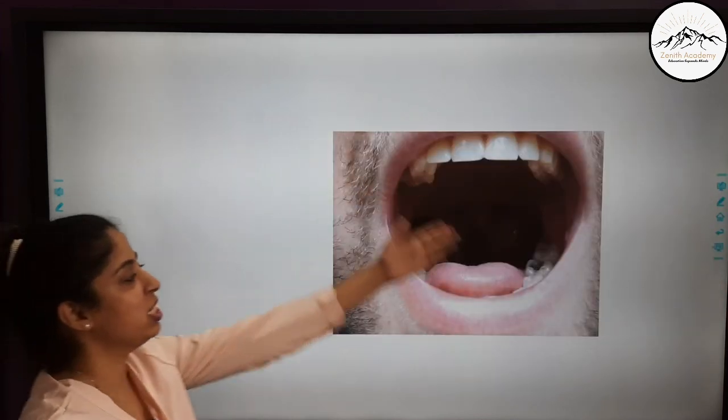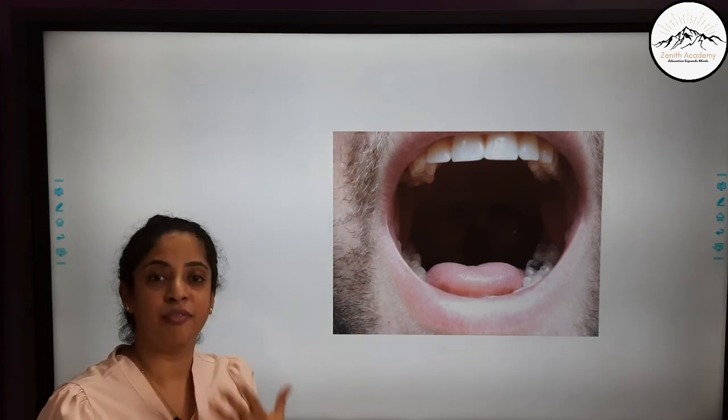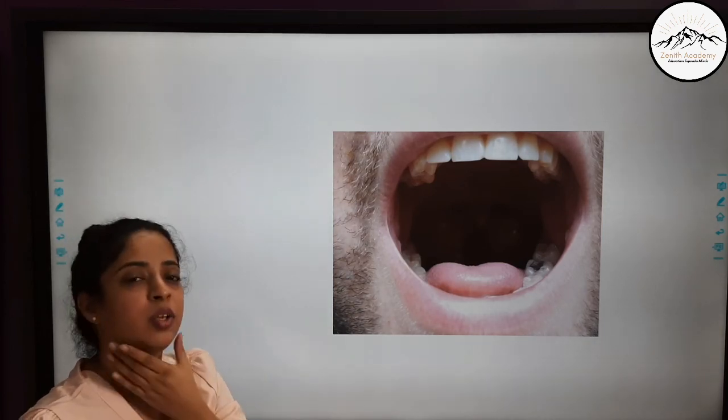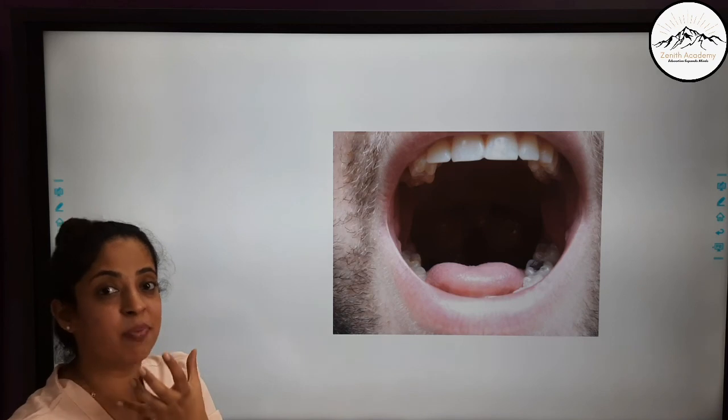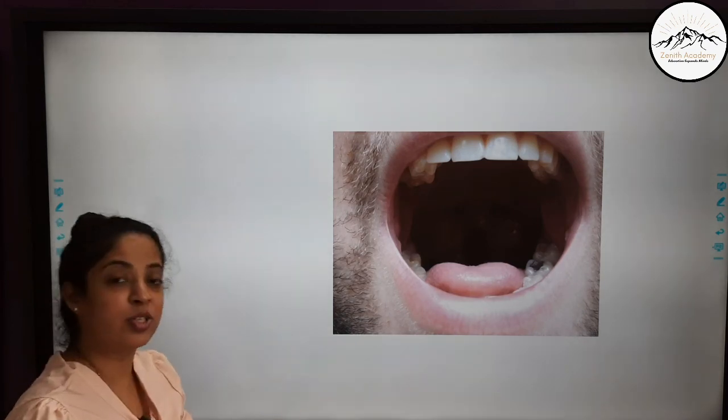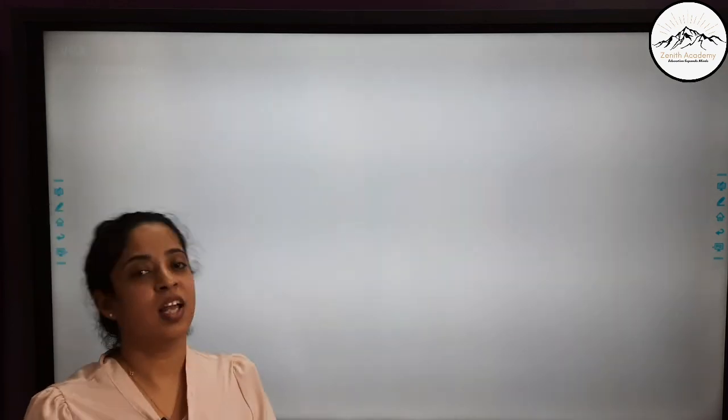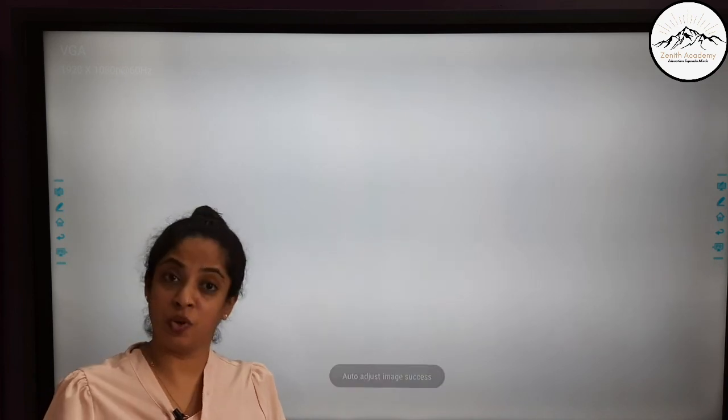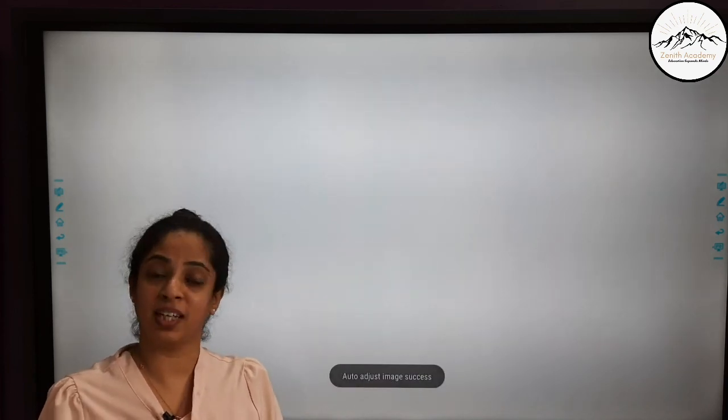Now, the tonsils that you see, whenever there is an infection in your neck, you feel some pain, and the tonsils become red and swollen. These are also lymph nodes. So children, this was all about tissue fluid, lymph and the lymphatic system.